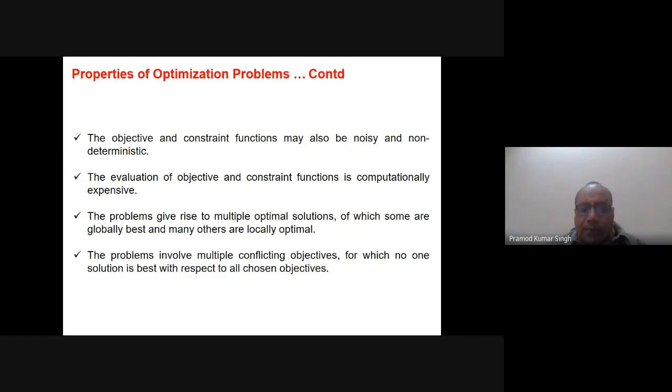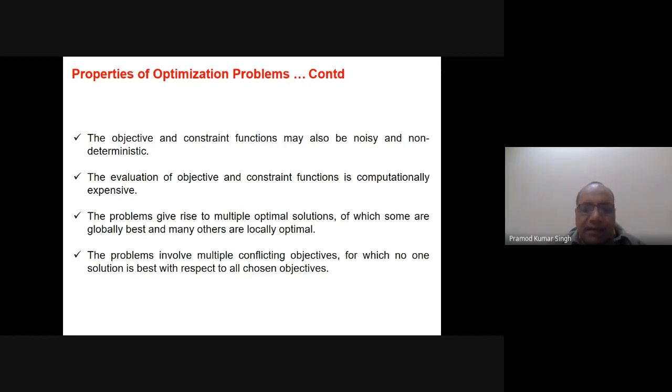The problems give rise to multiple optimal solutions, of which some are globally best and many others are locally optimal. This I already discussed. I'm just talking here about the global optimal solution and the local optimal solution.